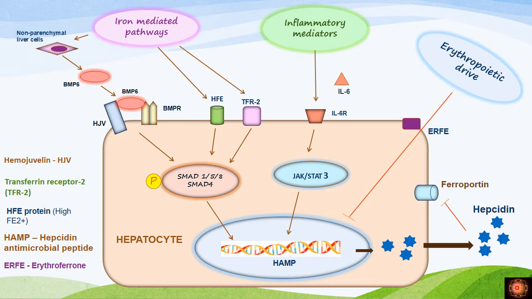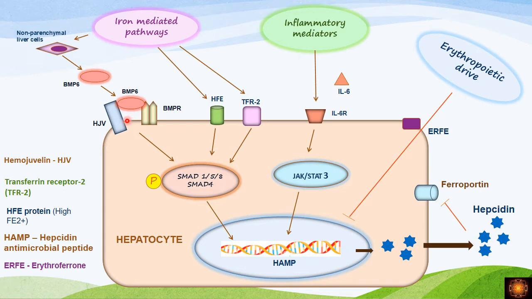So this is the diagrammatic representation to show you how these proteins control hepcidin synthesis. Whenever there is an iron overload, these are the iron mediated pathways. Whenever there is an iron overload, the non-parenchymal liver cells produce bone morphogenic protein 6. Now this bone morphogenic protein 6 has its receptors on the hepatocytes. So when this protein is produced, it acts in a paracrine way on the adjacent hepatocytes, and it causes interaction between this bone morphogenic protein receptor and hemojuvelin.